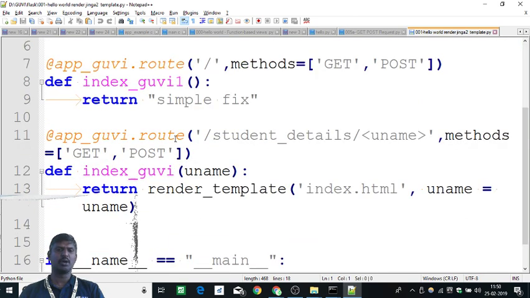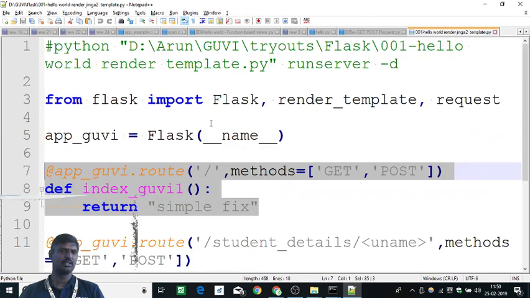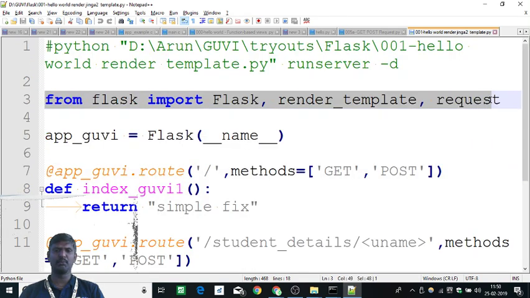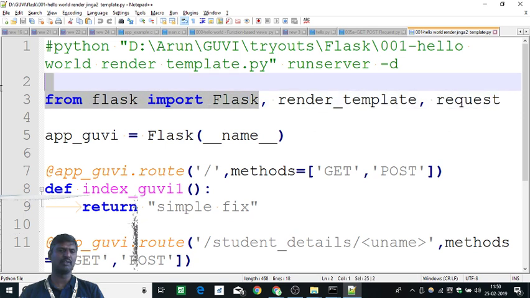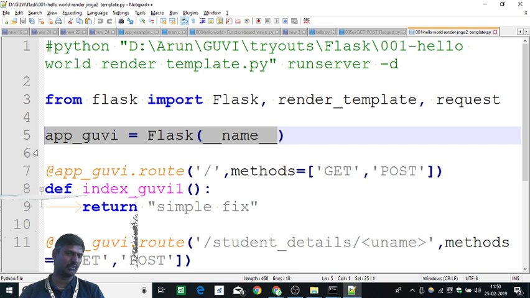What I am doing here is, first, a standard set of functions. Last time I imported only Flask, so this time I have imported two extra things: render_template and request. So two additional names are here, and this is a Flask name which you can give any name. Right now I am using app_Guvi. If I use a name, I have to use the same name in all the places.